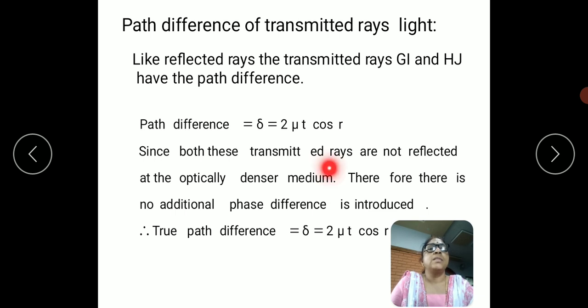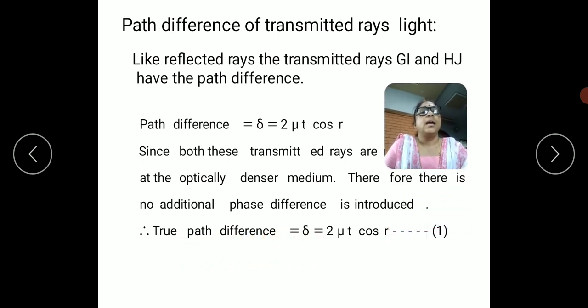In the case of transmitted rays of light, both rays are not reflected at the optically denser medium; they are reflected from the rarer medium. Therefore, no additional phase difference is introduced. So the true path difference is only 2 mu t cos r. Say this is equation 1.